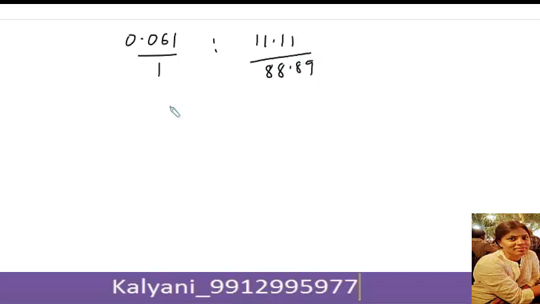Therefore these are in the ratio of 1 is to 2, that is they bear a simple whole number ratio. These ratios are simple whole number multiples of each other. Hence the law of reciprocal proportions is proved in this case.